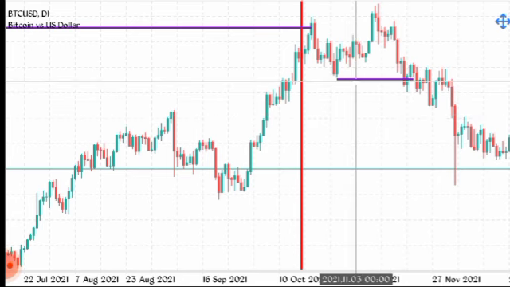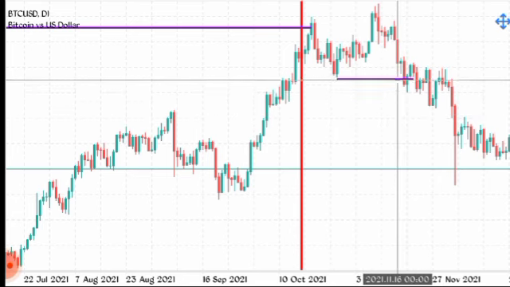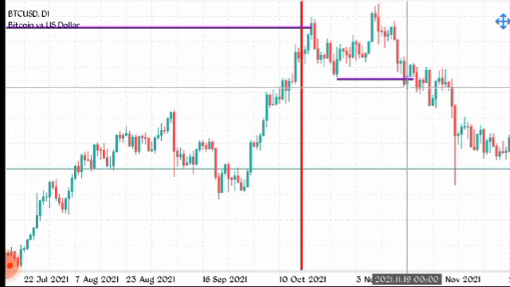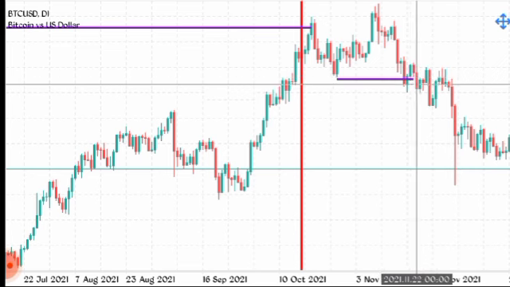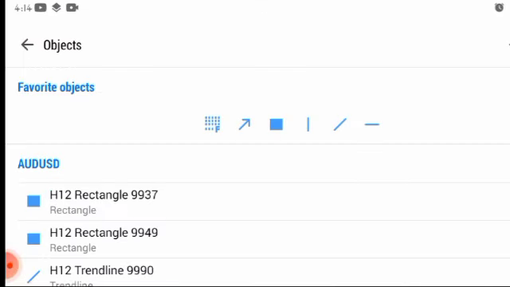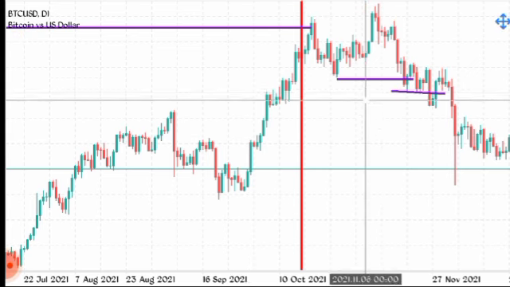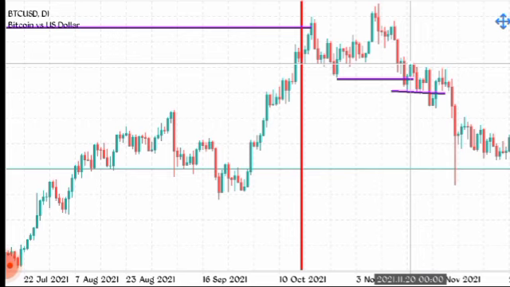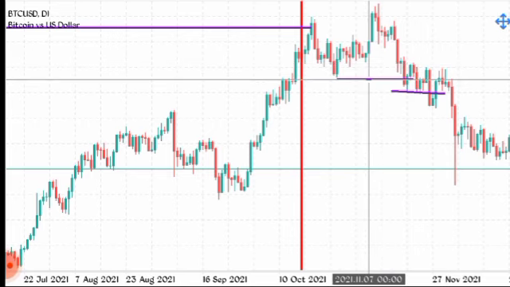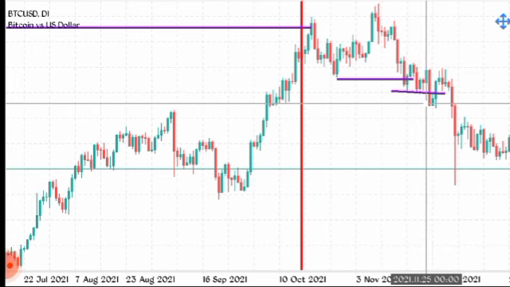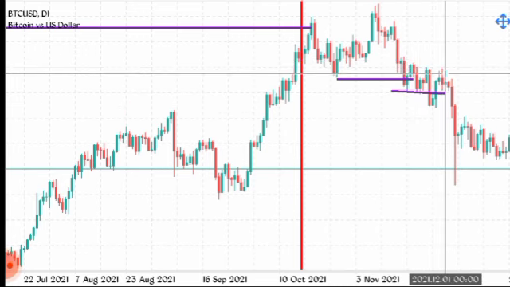After a break of structure, expect a pullback on that time frame. It pulled back. If you go to a lower time frame you see it better, but we'll just stick to this time frame. It came again and broke this point. So now this here is a failed high. Failed high means now we have two breaks of structure. Here the first is a change of character, and now it's a break of structure, a break of structure to the downside. It pulled back again and gave us another lower high.